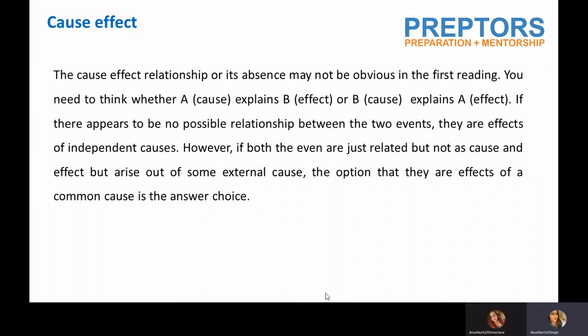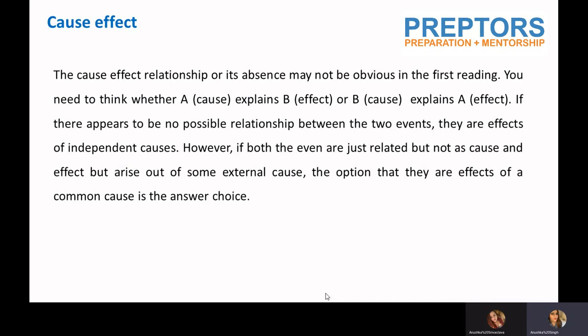So the cause and effect relationship, or its absence, may not be obvious when I read it first. So now we need to decide whether A, which is the cause, explains B or B explains A. If there is no relationship, then obviously they are effects of independent causes. But if you feel they're related, then they can have a common cause. So basically, it's all an effort to find out the relationship between two statements.